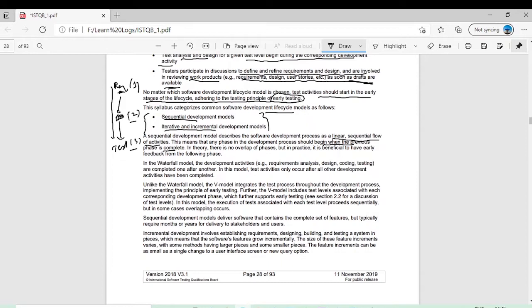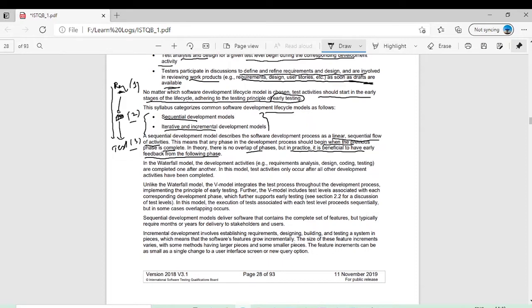But in real life there could be some exceptions, they could be overlapped, but it is a big problem of the sequential model. In theory there is no overlap of phases, but in practice it is beneficial to have early feedback from the following phase. As you know, early testing is very important. The sequential model is not that good for early testing, but it works somewhere.